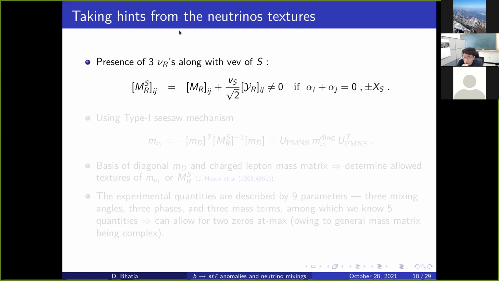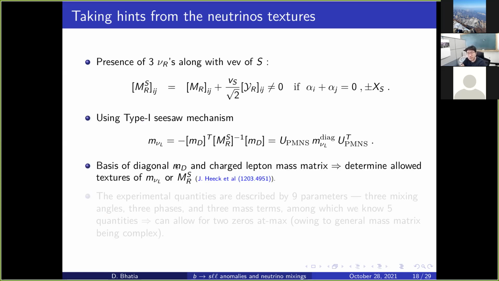Then, on doing that, we can use the type 1 seesaw mechanism to determine the masses of these active neutrinos. This is related to the observation that U_PMNS M_nu diagonal U_PMNS transpose. Now our aim is to constrain these charges alpha_e, alpha_mu, and alpha_tau. How can we do that? We can go to the basis where M_D and the charged lepton mass matrix are diagonal.